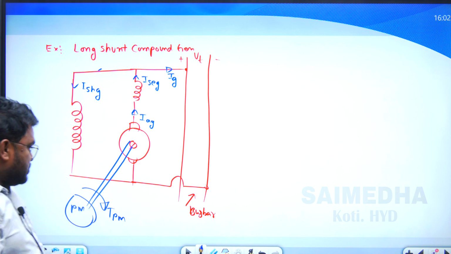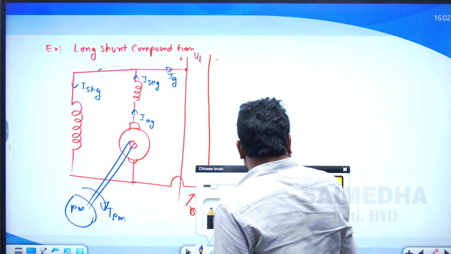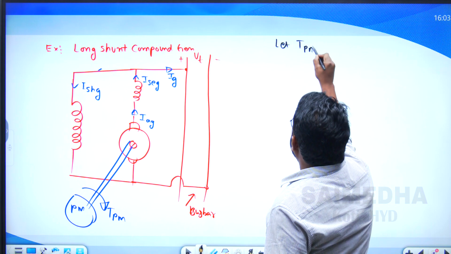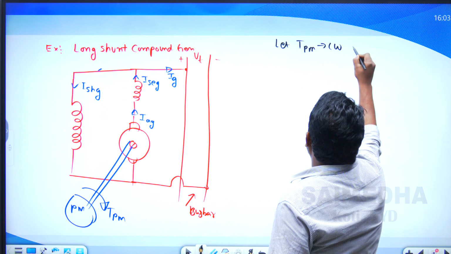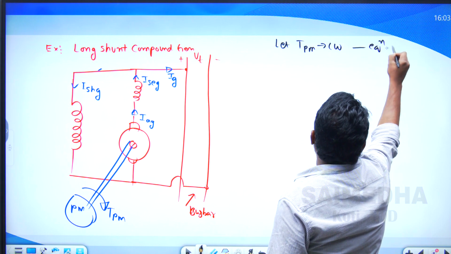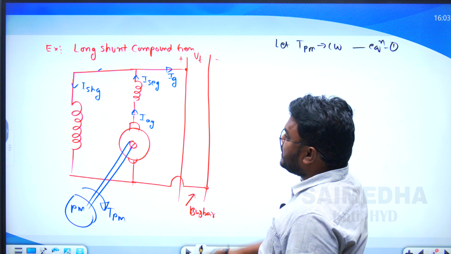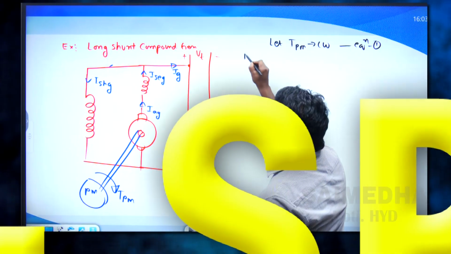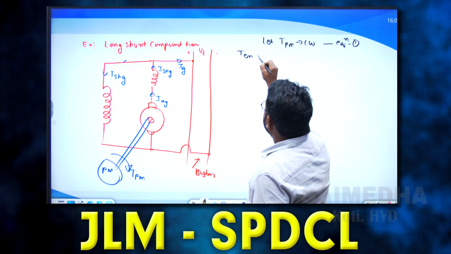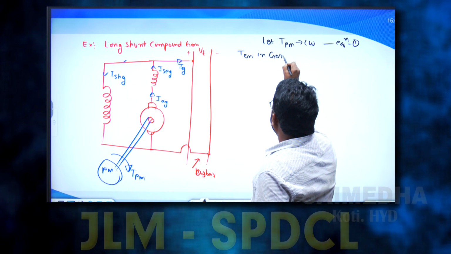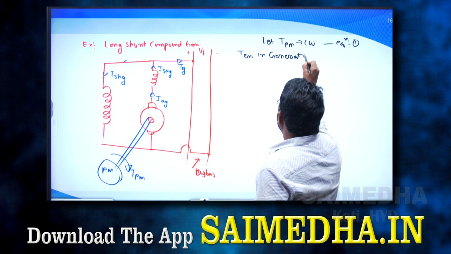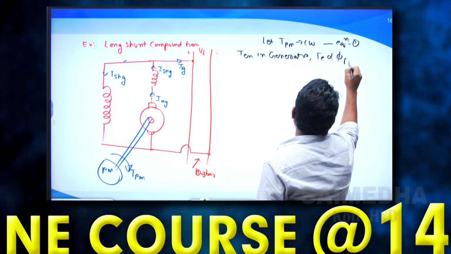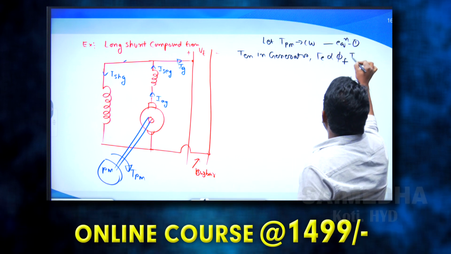Let us assume the prime mover torque T_PM is in the clockwise direction. Assume this as equation number 1. In the generator, motoring action also takes place, due to which there is an electromagnetic torque in the generator that is opposite to the prime mover torque. This electromagnetic torque is directly proportional to the field flux and the armature current.